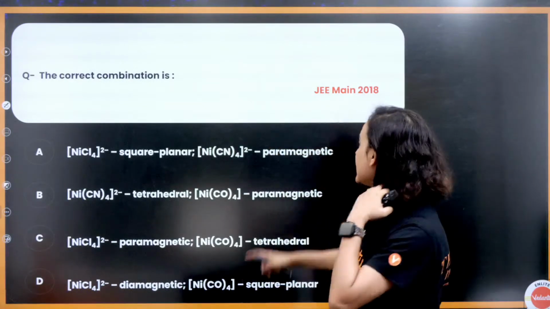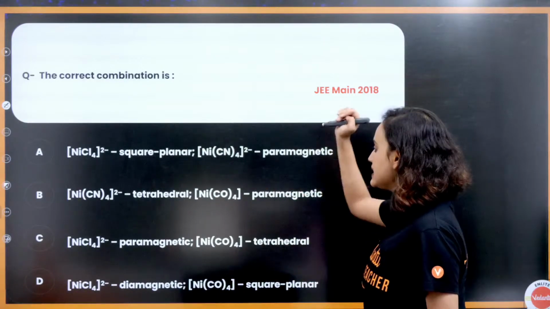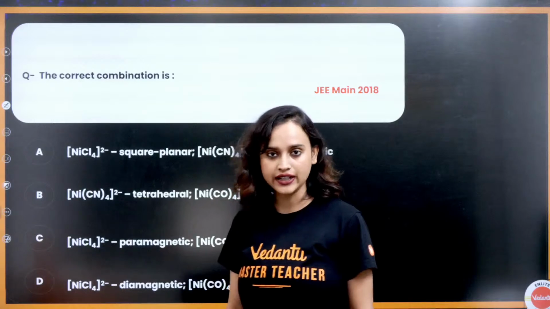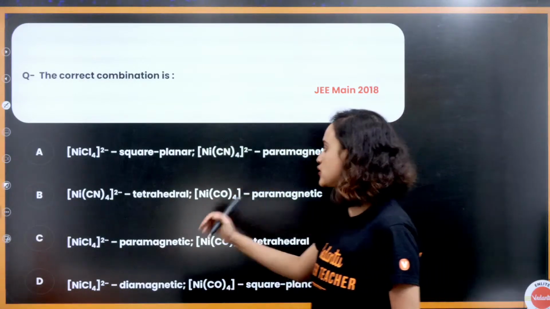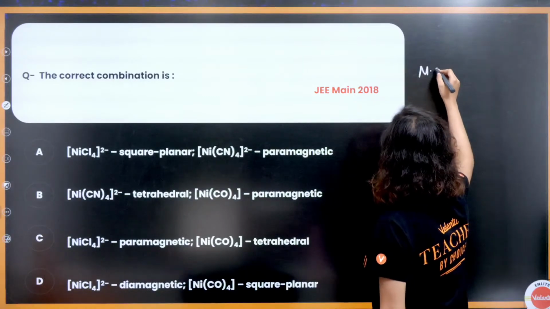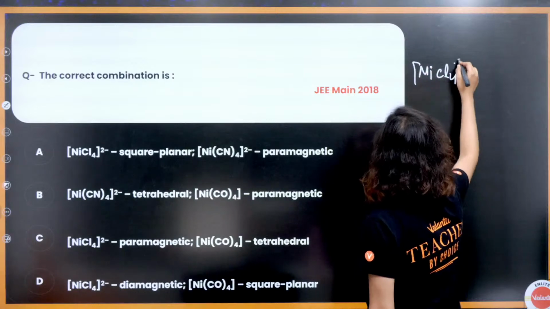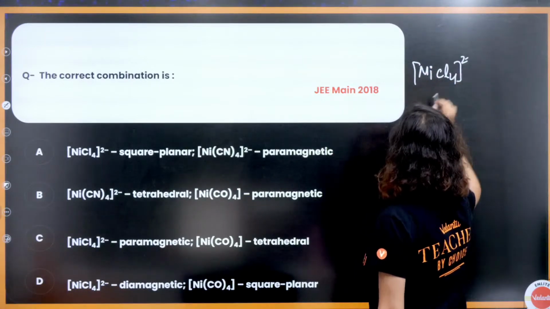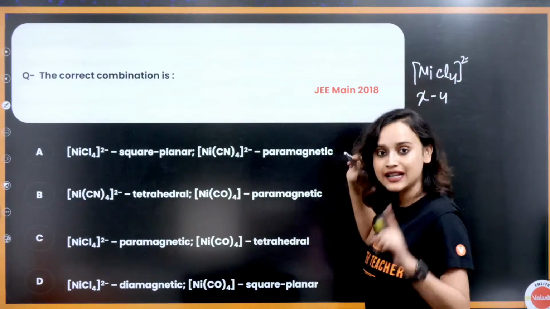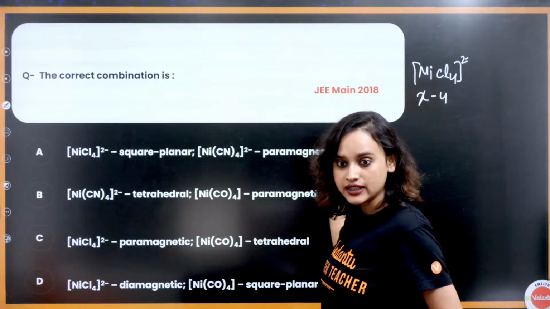Acha, the correct combination is, the correct combination. You have NiCl4, NiCN and NiCO4. Shall we find it out, everybody? Okay, let's do it. So you have NiCl4 2 minus, so that means it will be X minus 4. Cl has minus 1 charge. I am finding the oxidation state also. Take a look at it.